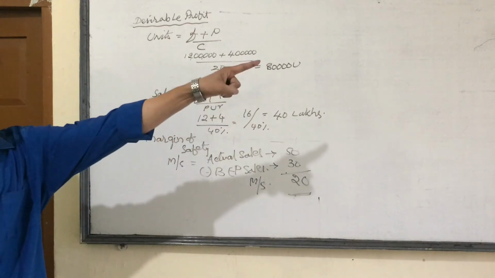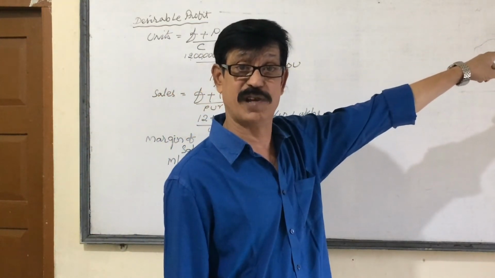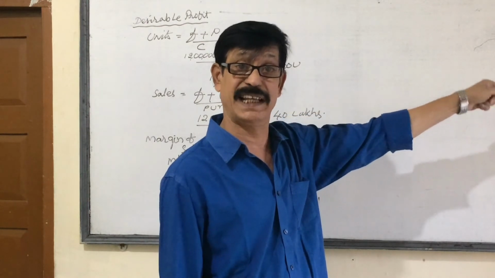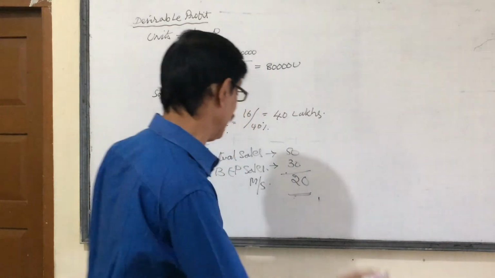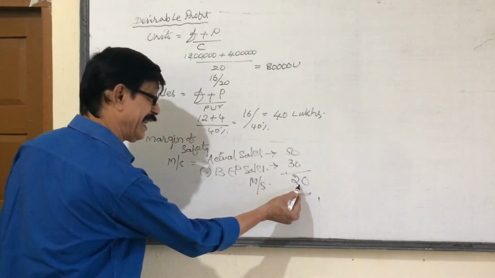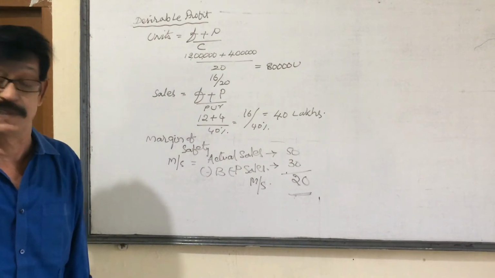In the sales we got 50 lakhs. Sales 30 lakhs, variable cost we got 20 lakhs. From 20 lakhs we recovered 12 lakhs fixed cost, that is equal profit we got 8 lakhs. How did you get that 8 lakhs? In 20 lakhs only, 40% you got 8 lakhs. That is called margin of safety.